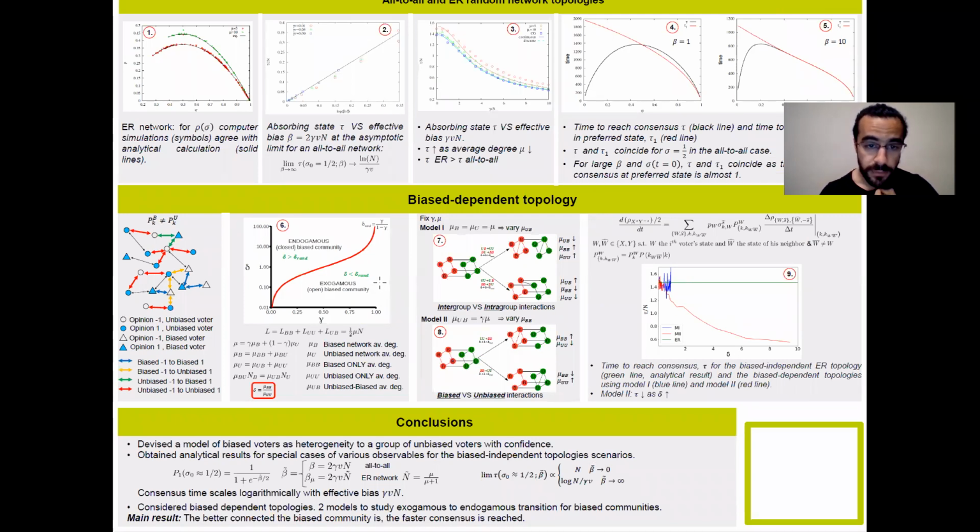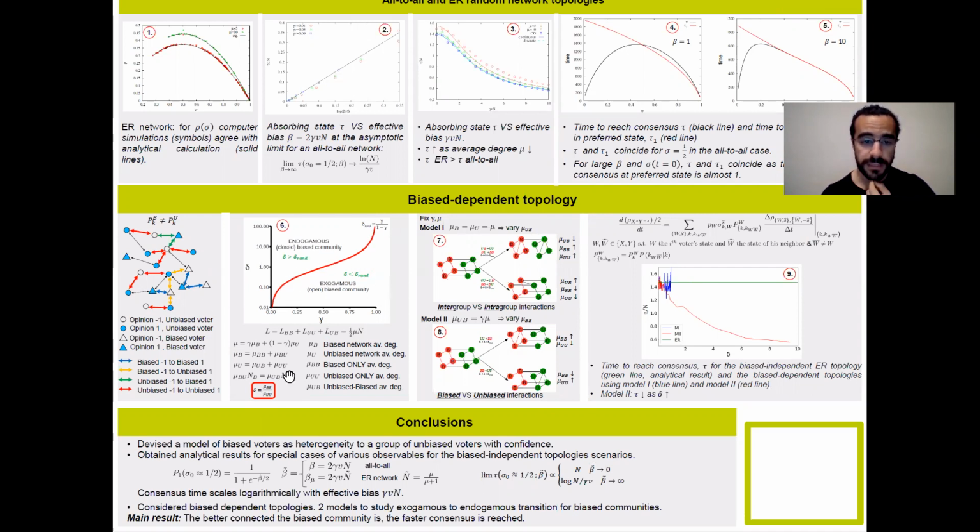Basically, what we did in this section of the project was we identified a quantity delta, which is the ratio of the average degrees among only biased voters over the average degrees among only unbiased voters. We found the value that this takes for the previous scenario of biased independent topology on an Erdos-Renyi random network.